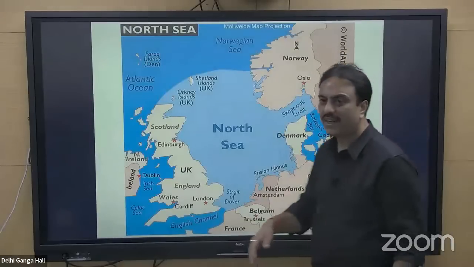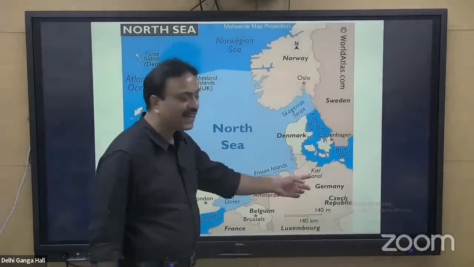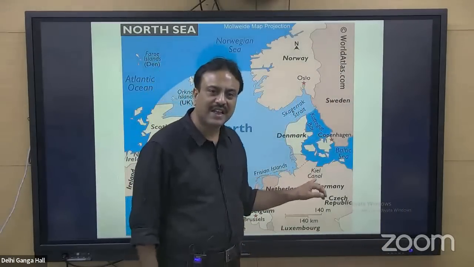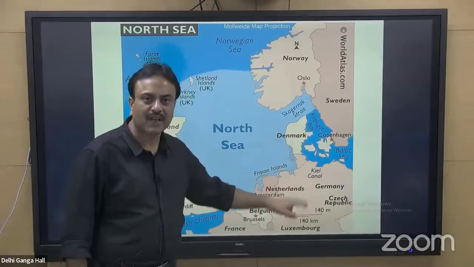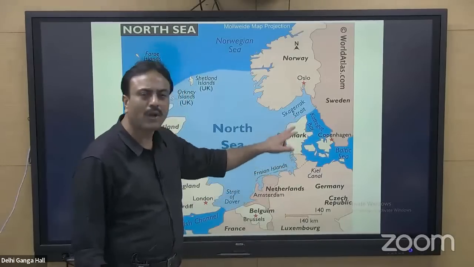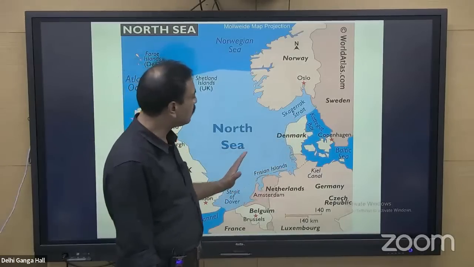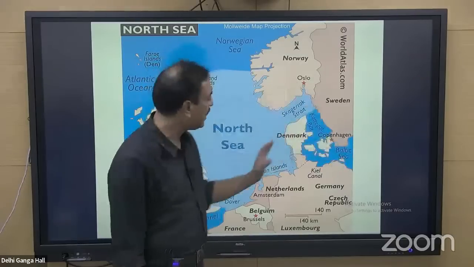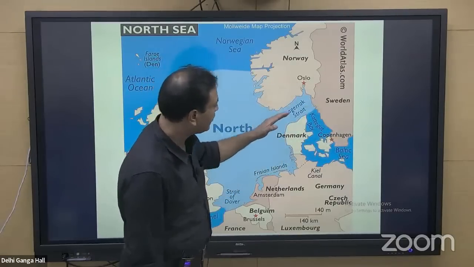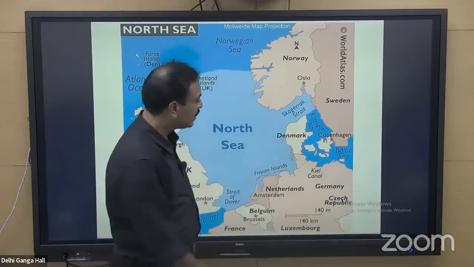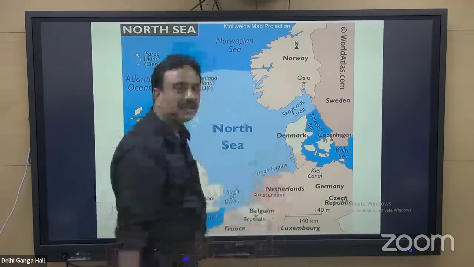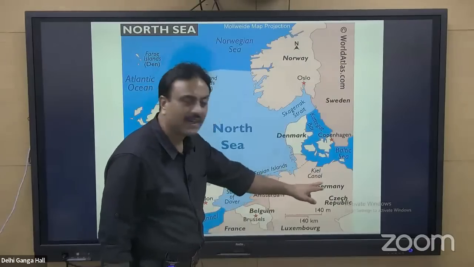Other water bodies over here will become important. Kiel Canal. Kiel is a city in the country Germany. Here we have the peninsula, which has the country Denmark. This is called the Jutland Peninsula. So if a ship has to move from North Sea to Baltic Sea, it has to take this route, Strait, Kattegat Bay, and then it will reach Baltic Sea. So a canal has been built over here that is called Kiel Canal,